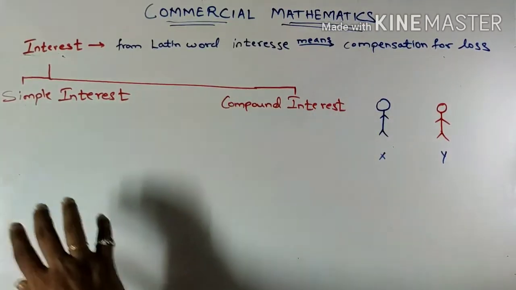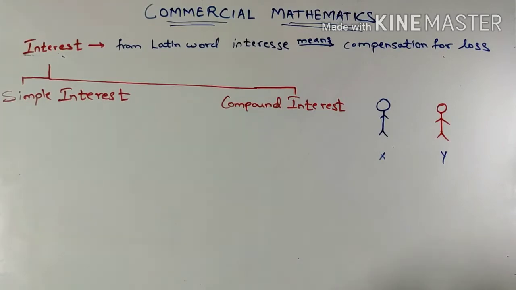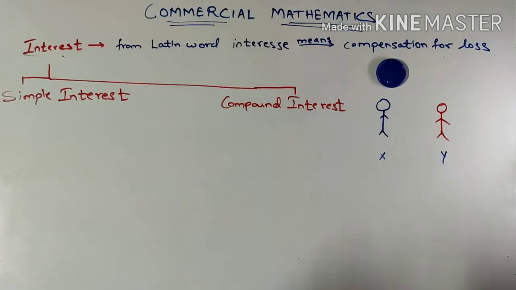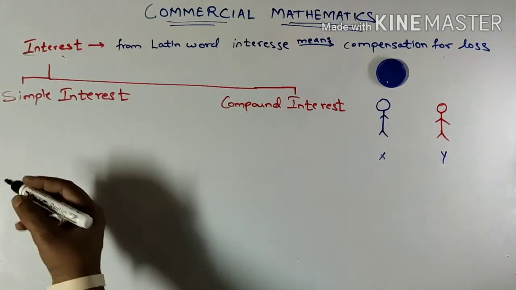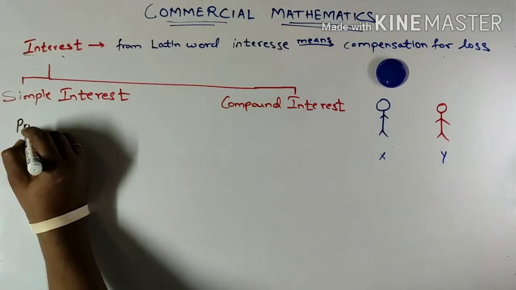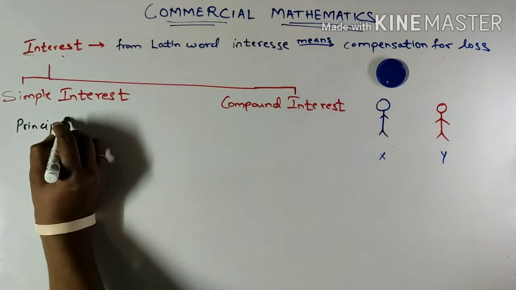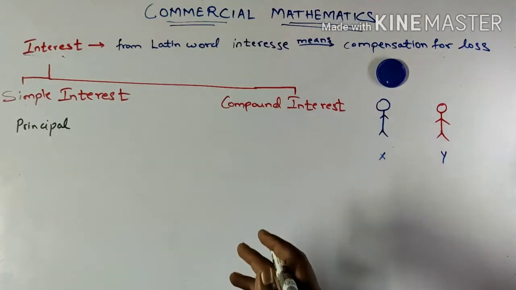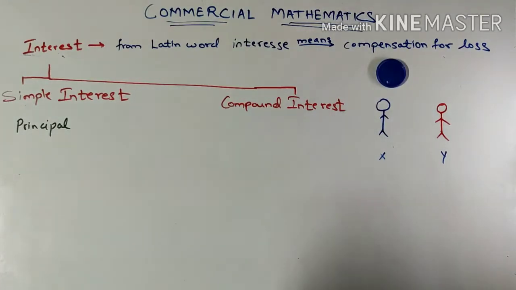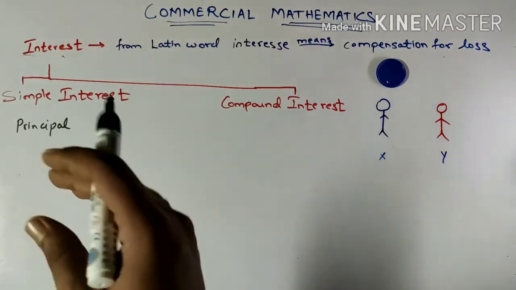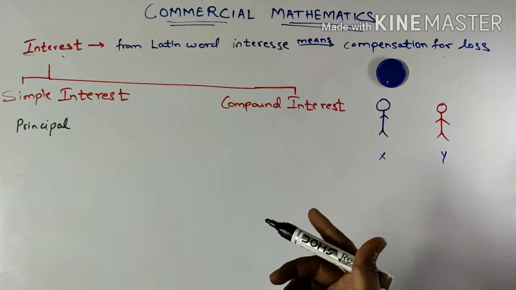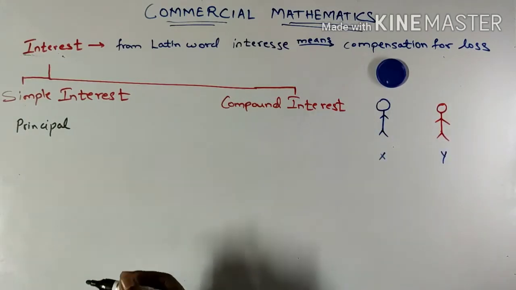Let us first revise what is simple interest. In simple interest, if this is supposed to be my principal amount, which is borrowed, the principal amount remains same throughout the period. For example, if a person has borrowed some money, the interest will be charged for that principal amount only, for the amount of time he or she keeps the principal.